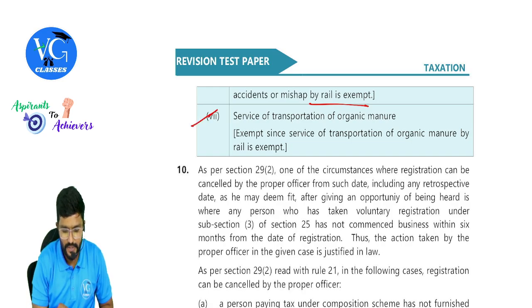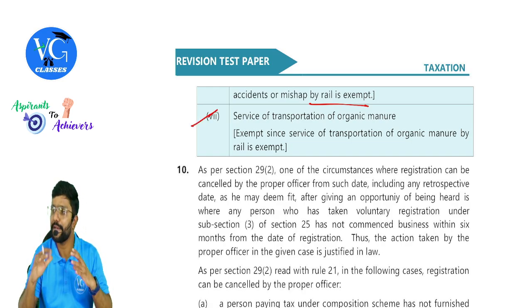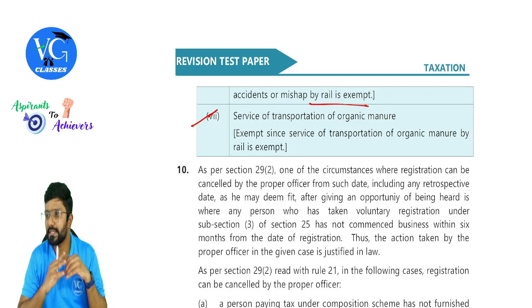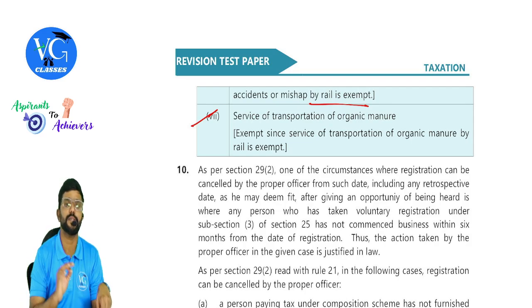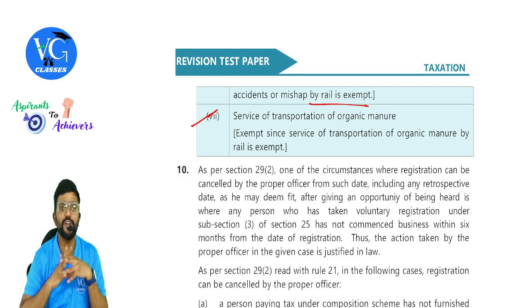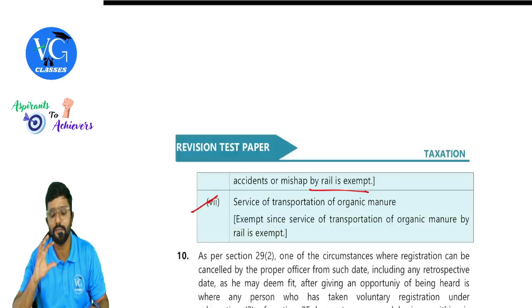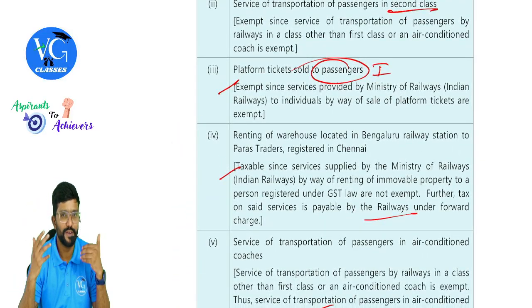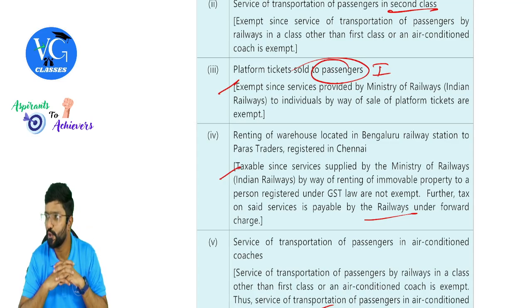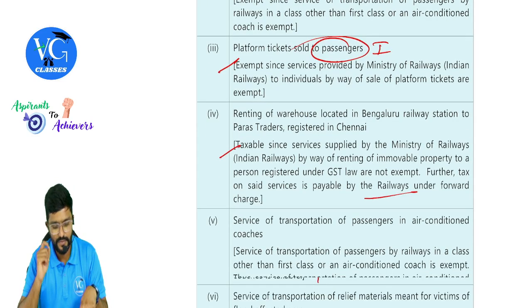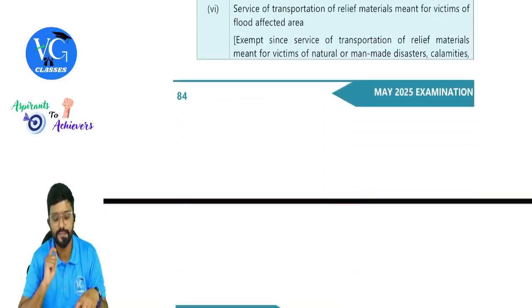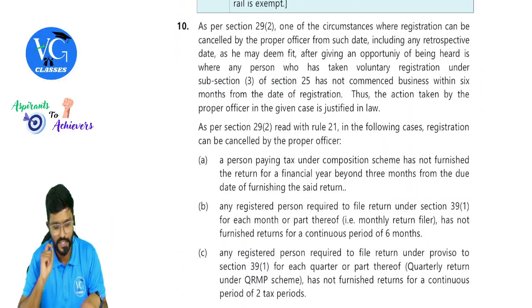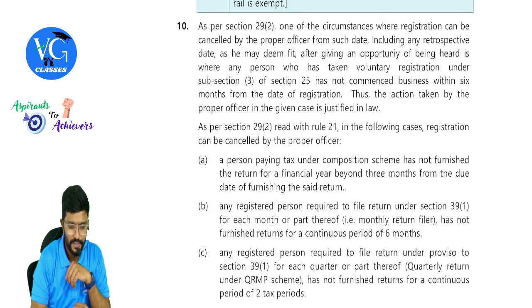Last one, services of transportation of organic manure, even this is exempt, guys. It is specifically covered under the exemption chapter. If you want, you can just refer to the exemption chapter, guys, because now I am not able to show it because it is covered in a different list. Okay, it will take time if I keep on opening each and everything and show it. Clear? Yes. Whichever is exempt, if you want, you can cross refer. It is mentioned in the exemption chapter, guys. Okay, sir. The last one.